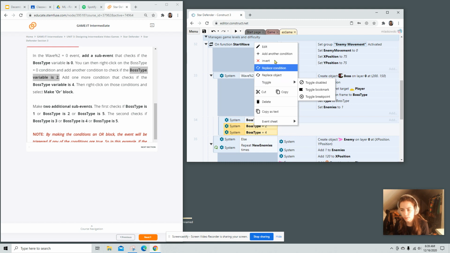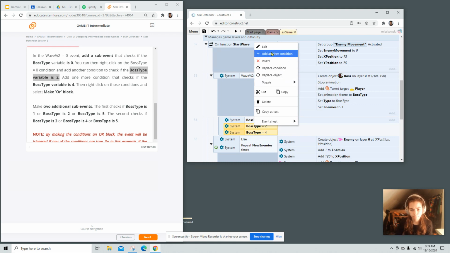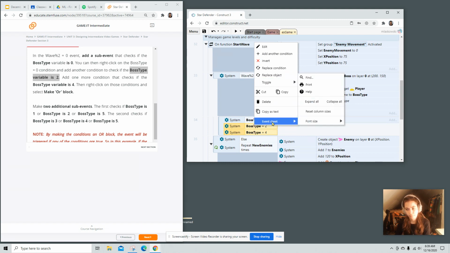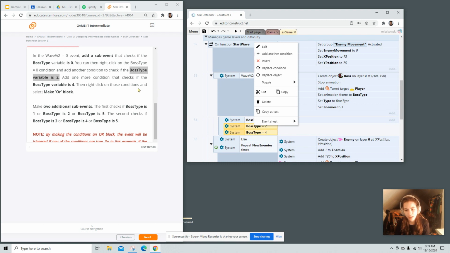I'm doing or, so then right-click on those conditions and select Make or Block.